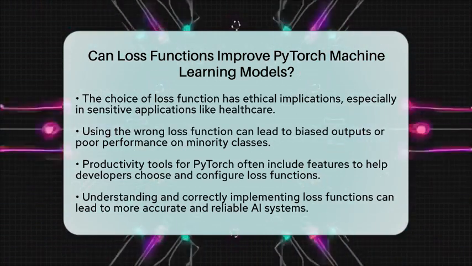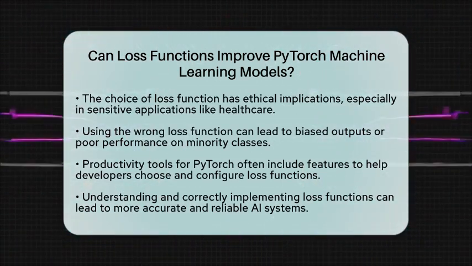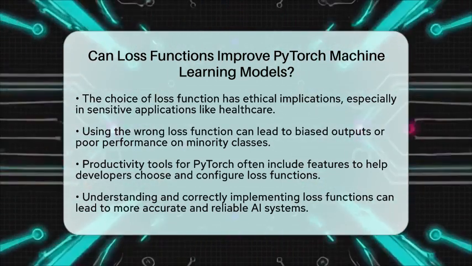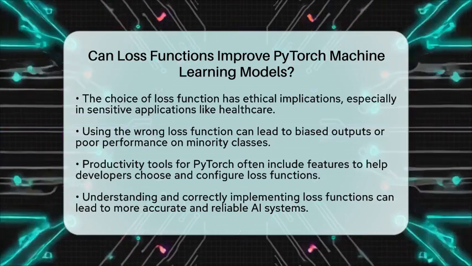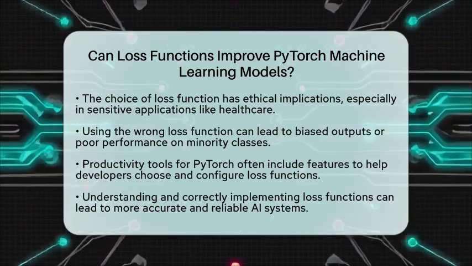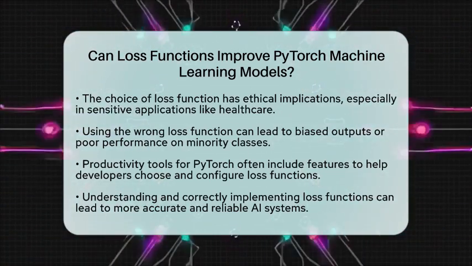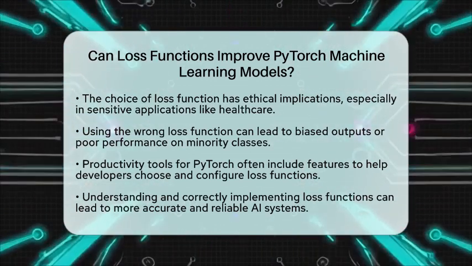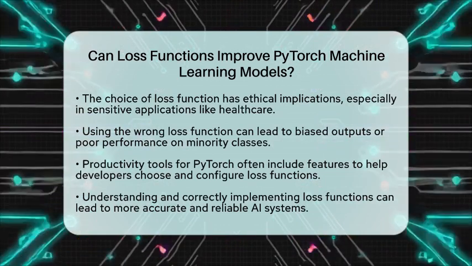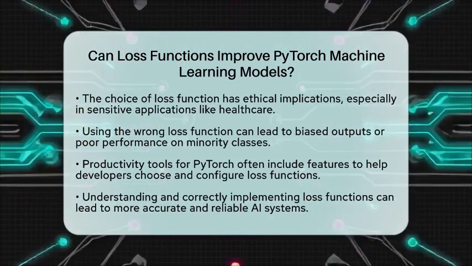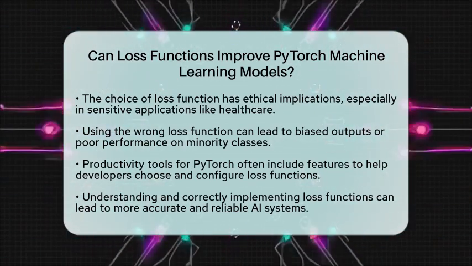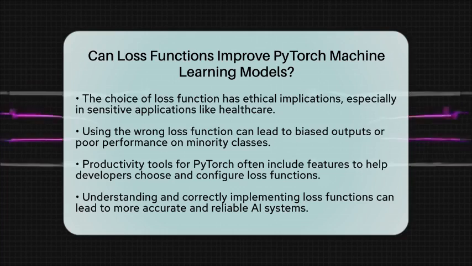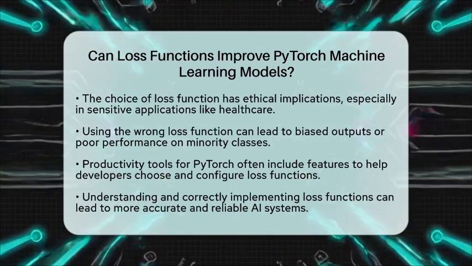An inappropriate loss function might lead to biased outputs or underperformance on minority classes, raising ethical concerns. Additionally, productivity plugins and tools designed for PyTorch development often come with features that assist in selecting and configuring loss functions. This makes it easier for developers to experiment and optimize their models effectively.